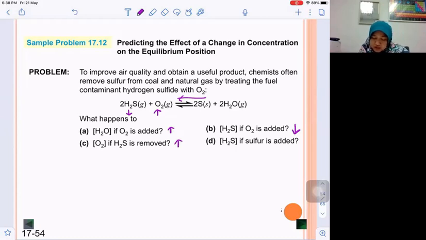And finally, the last question: what happens to the concentration of H2S if sulfur is added? When sulfur is added, we have to remember that sulfur is a solid. This is a heterogeneous system, and sulfur is not one of the components in our equilibrium expression. So the addition of sulfur gives no effect to the equilibrium position.